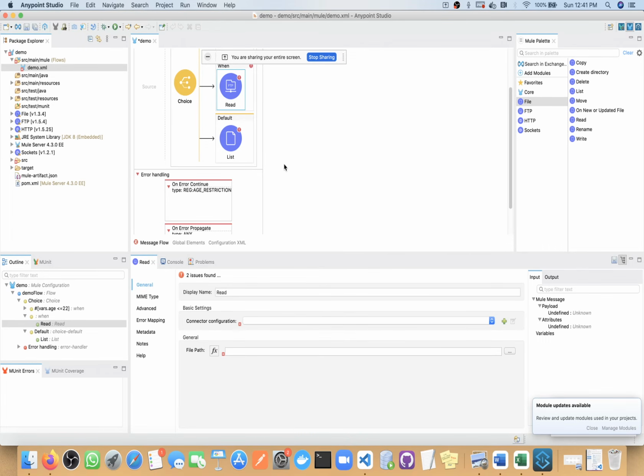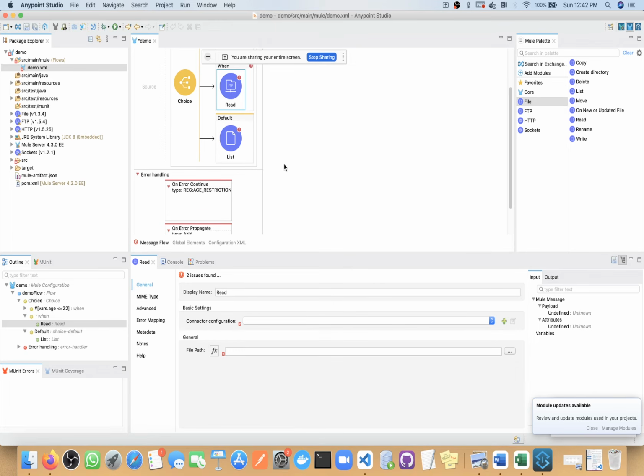Your file size should be 1/4 of that heap size. And from whatever analysis I did, if you are using 0.1 vCore, it will be able to support 10 to 20 MB. If you are planning for more than 20 MB, then you should go with 0.2 vCore or maybe 1 vCore.